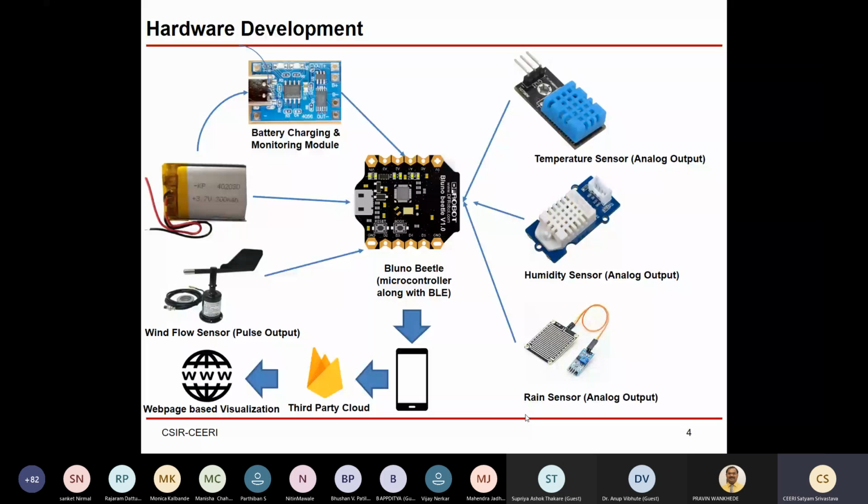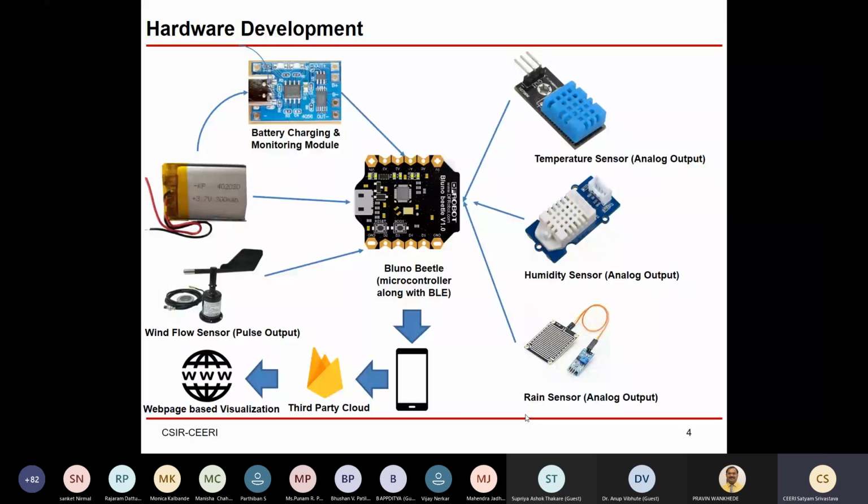Whenever the battery is fully charged, there's an additional third IC, which is basically a MOSFET, which segregates your battery connection from the USB connection which is used for charging the battery. So this is the basic description of the hardware, and obviously this will directly communicate with your smartphone, and this will go to the third-party cloud and web-based visualization, on any kind of web server you can access, right?